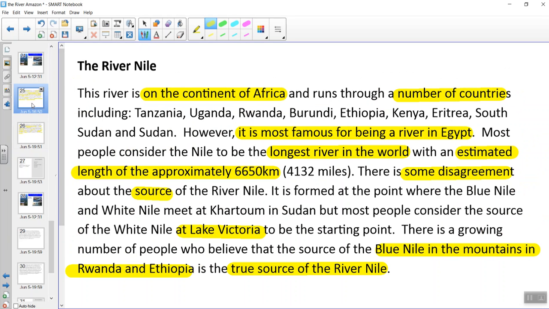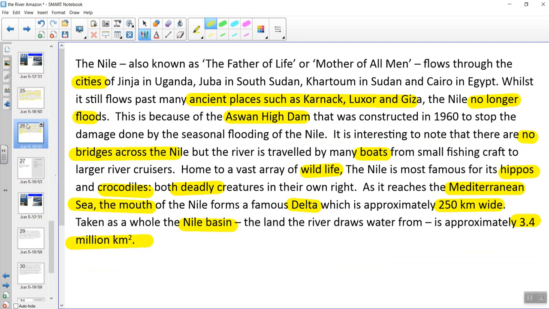So when I've written about the Nile, I've included where it is, the countries it flows through, what it's famous for, its length, its source. I've also said what cities it flows through, what landmarks you can see on the Nile, mentioned whether it floods or not, and the dam. No bridges, lots of boats, lots of wildlife, and given two examples in particular. And we said that the Nile flows into the Mediterranean Sea, that's its mouth, and that its mouth is a delta, and we said how big the delta is. And we've also said how big the Nile Basin is.